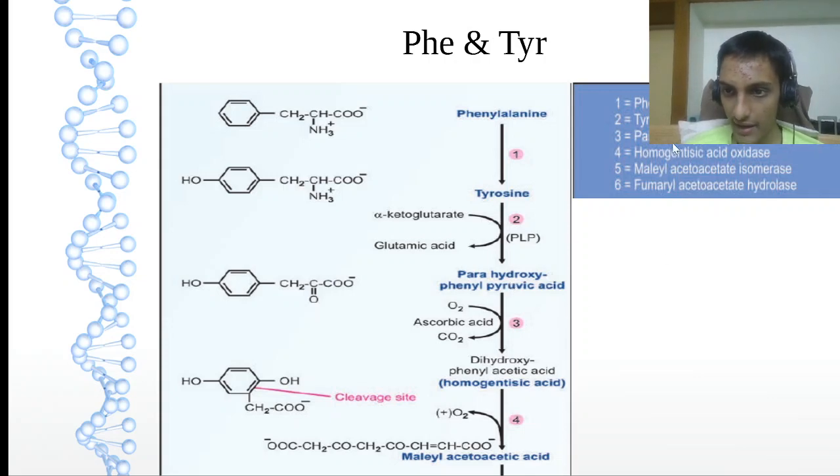Then para-hydroxyphenylpyruvate on dioxygenase or hydroxylase, also fine. So you can write dioxygenase, easier. Vitamin C is required, oxygen to CO2, will get homogentisic acid. Please remember homogentisic acid. And then on oxidation, copper is required, will get maleylacetoacetate.